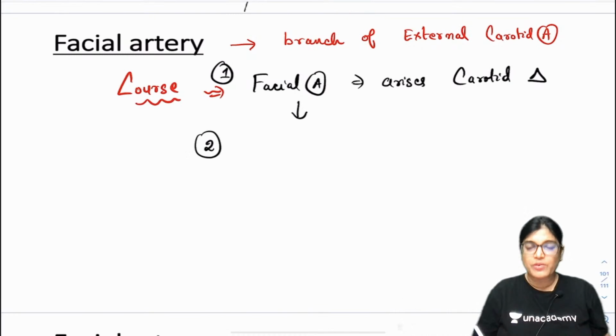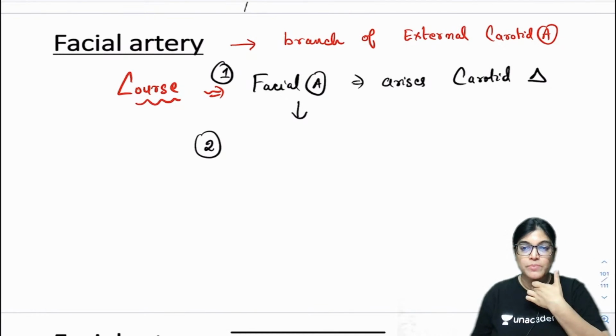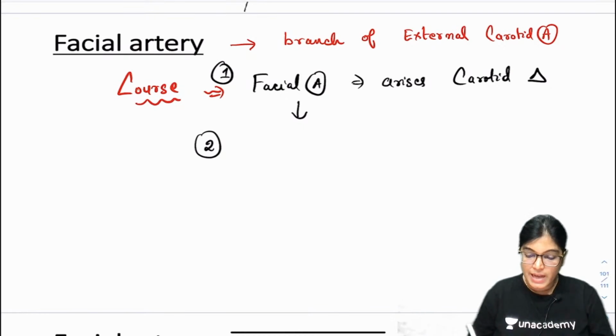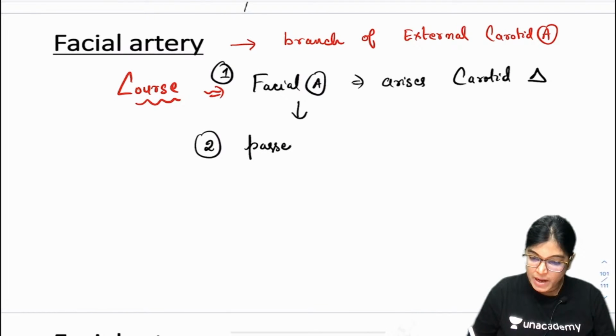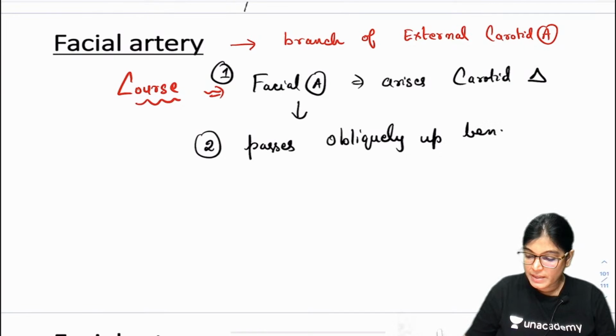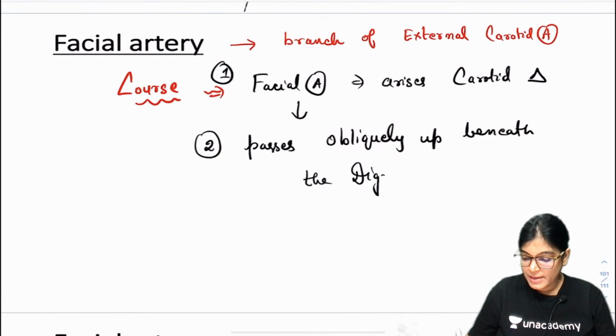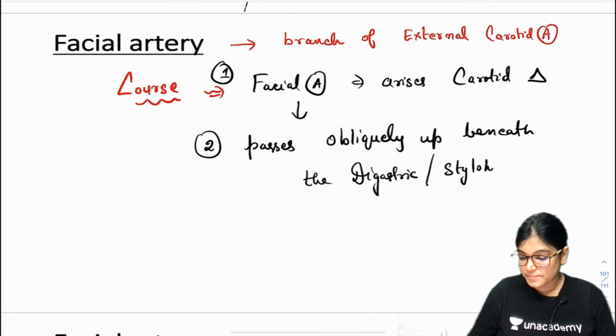I am giving very brief and important points which have to be known by you. The second point is that thereafter it passes obliquely up beneath the digastric and stylohyoid muscles.